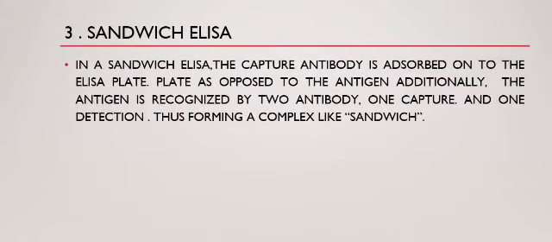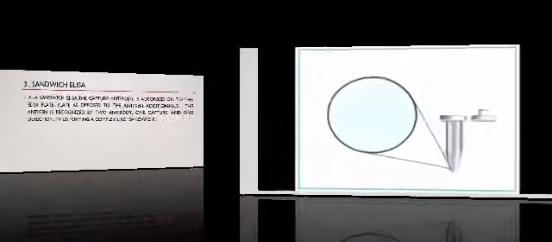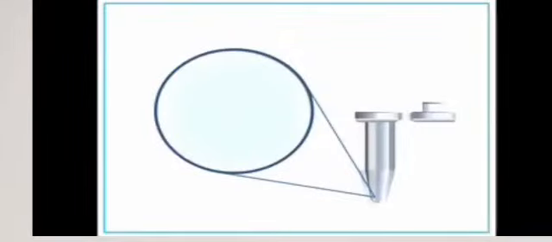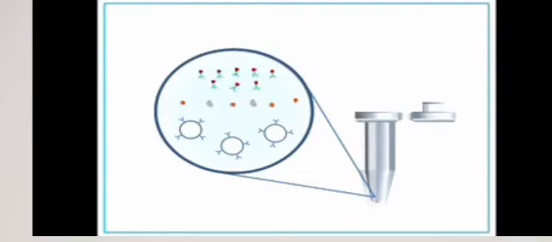Sandwich ELISA. In a sandwich ELISA, the capture antibody is adsorbed onto the ELISA plate as opposed to the antigen. Additionally, the antigen is recognized by two antibodies, one capture and one detection, thus forming a complex like a sandwich. In this, we can see that the antigen, antibodies, and enzyme-linked antibody interact with each other.